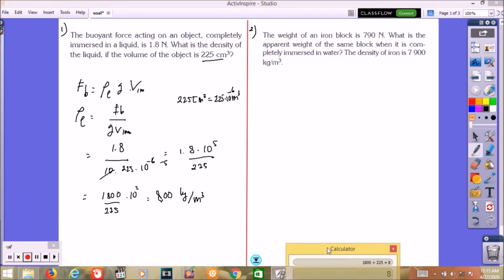Number 2, the weight of an iron block is 790 Newton. What is the apparent weight of the same block when it is completely immersed in water? The density of iron is 7,900 kilogram per meter cube. The weight of an iron block, okay, the weight is 790 Newton.